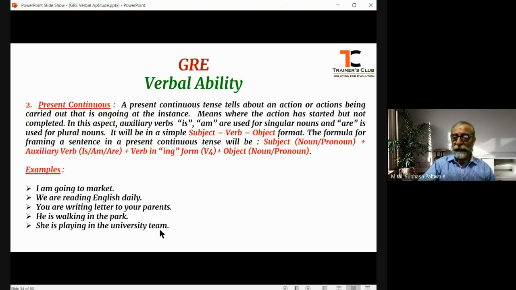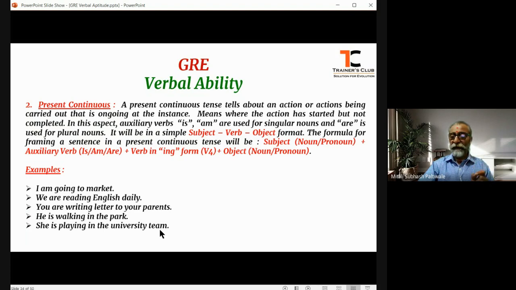Only the difference is that there is an auxiliary verb added between the subject and the verb. Verb here means the action verb.